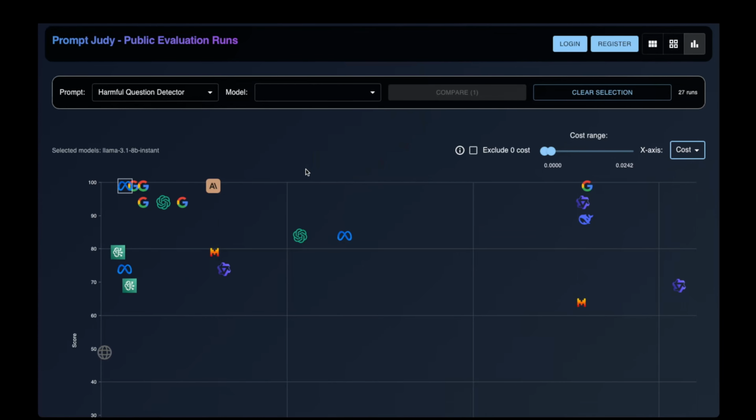So this is where a tool like Prompt Judy shines, where it tells you, find the best model for your task. Not just something that your CEO read about in business class.